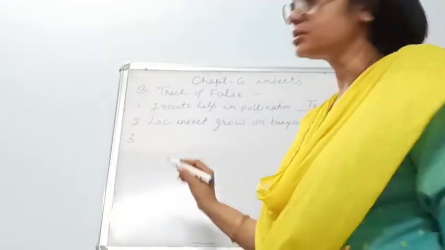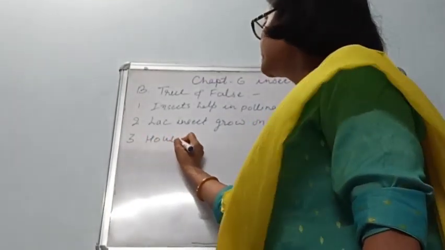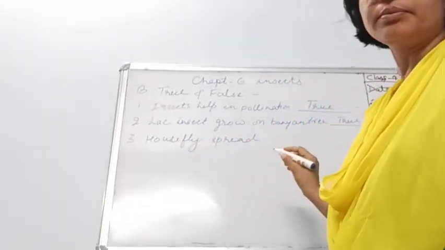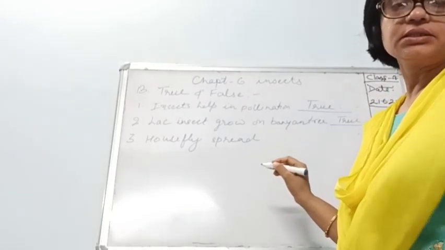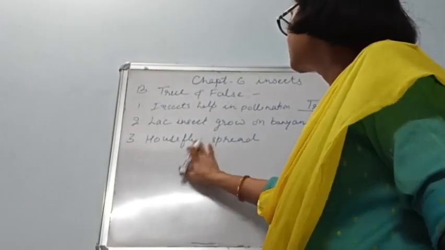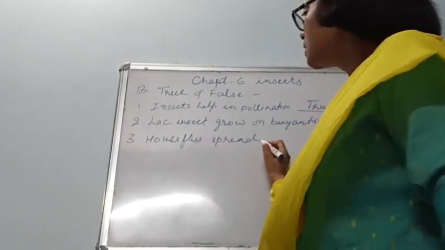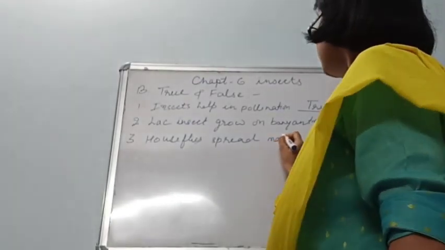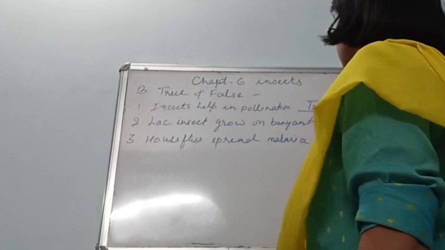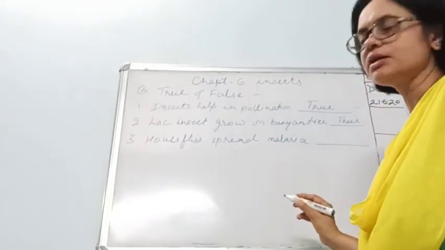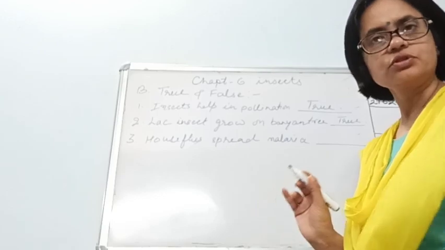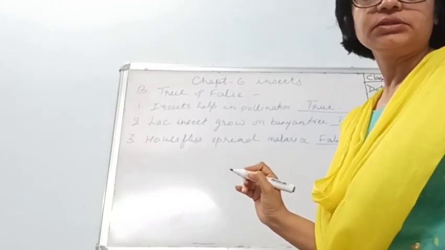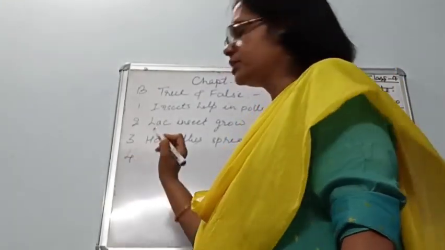Now the third is house fly spreads. House flies spread malaria. This is false because malaria is spread by mosquitoes, not housefly. This is false. Now the fourth question.